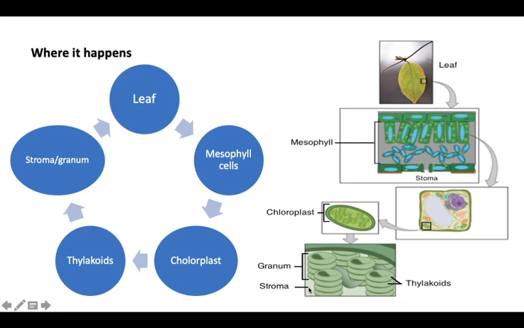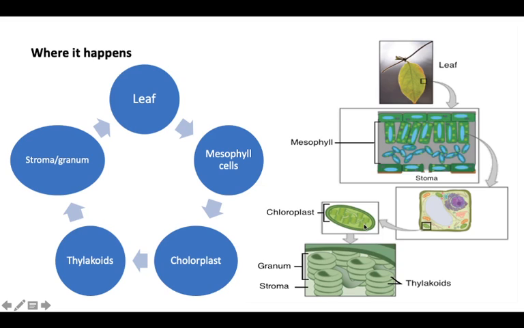The space between two grana is the stroma. So the stroma could be this region, this region. The space in between the grana is called stroma. This region is the stromal region, this region is the stromal region, this is granum. And if we talk about one patty, that is a thylakoid.